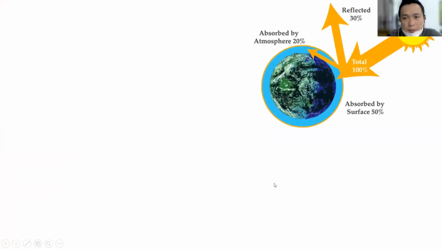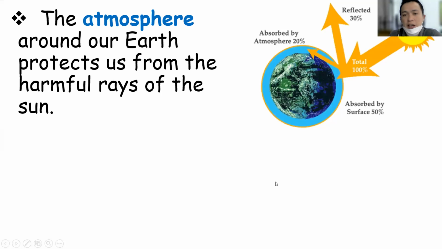Another thing, look at the importance of the air in our ozone layer. The sun is too hot, as we know. The total heat of the sun would be reflected by the earth, but because of the atmosphere, which absorbs 20% of it, it is very helpful for us.